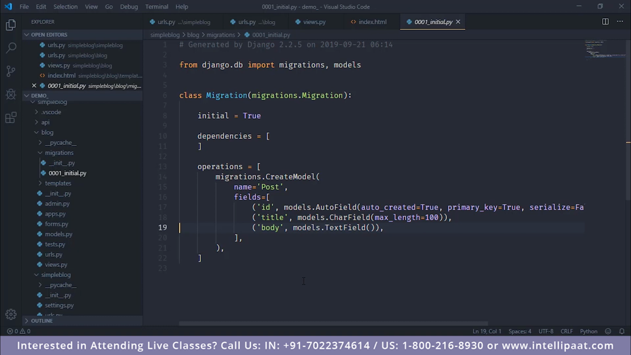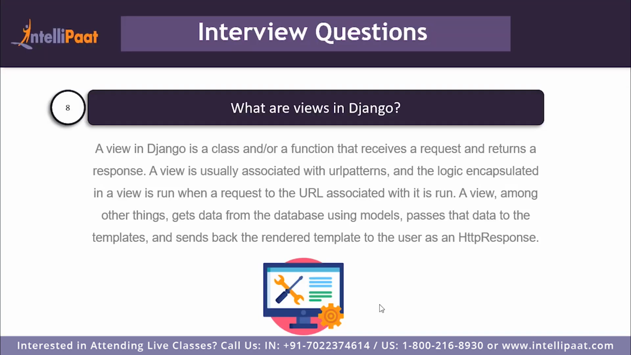Now, this allows us to make changes to our Python file and have these changes reflect back on our database without us having to write a single line of SQL query. So let us move on to the next question. What are views in Django?